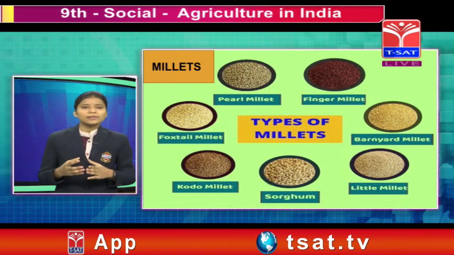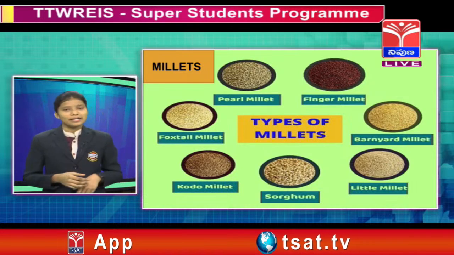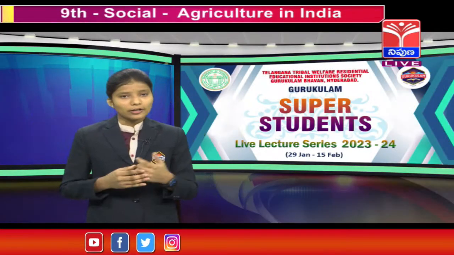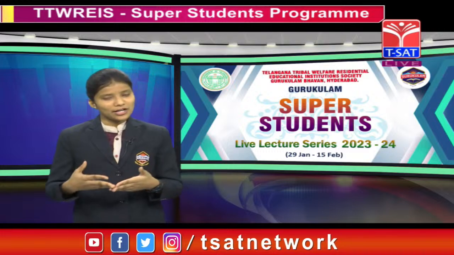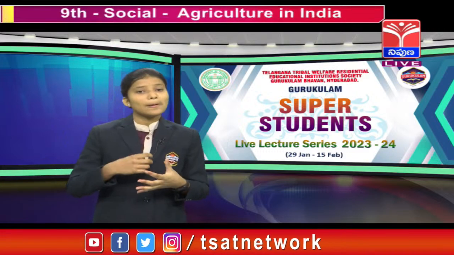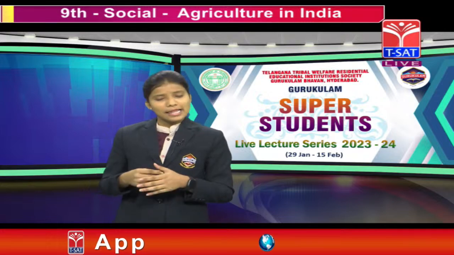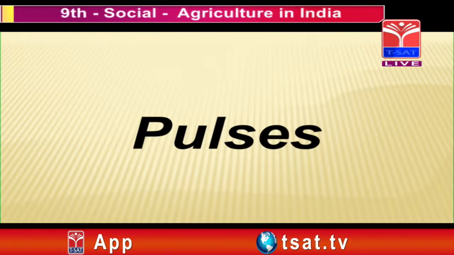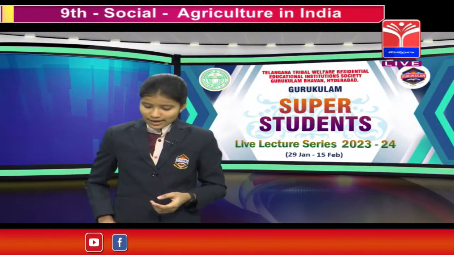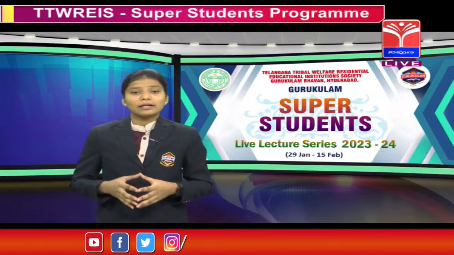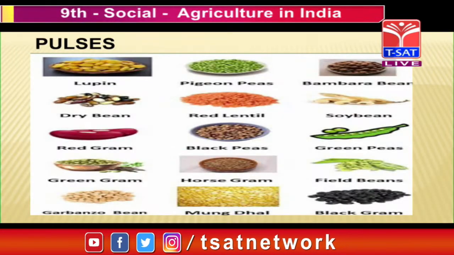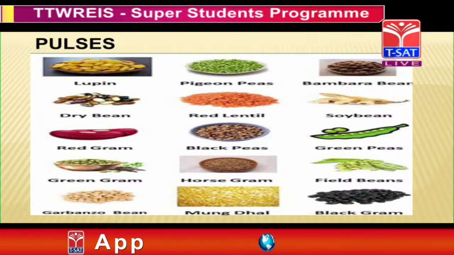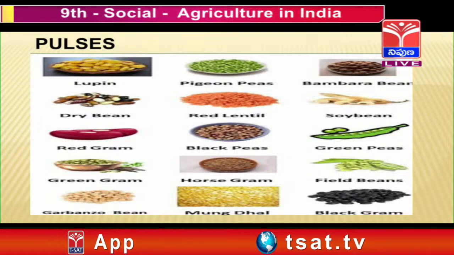Yes friends, let me explain to you about the millets, right? Already I told you that jowar, bajra, ragi are all millets, right friends? Let me explain to you about the pulses that are grown in our country: green gram, black gram, tur dal, black peas, green peas, soya bean, pigeon peas, dry beans and moong dal.